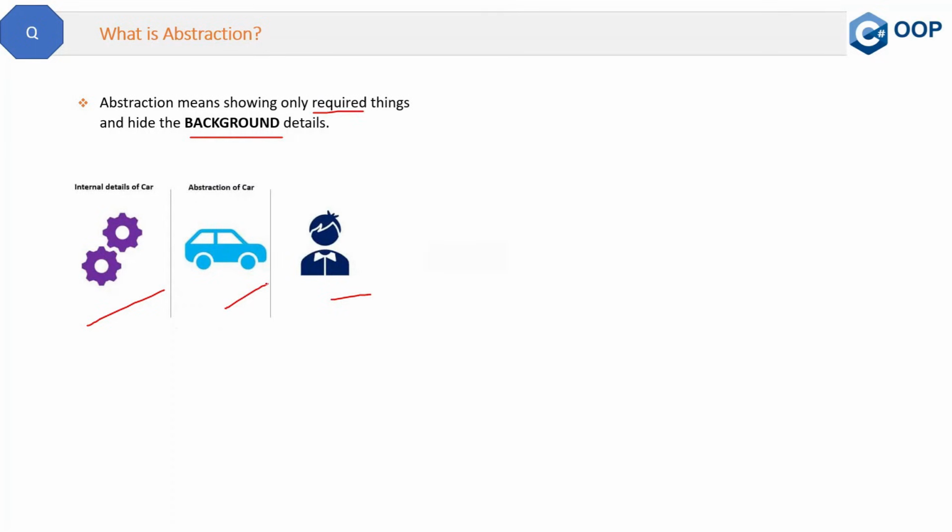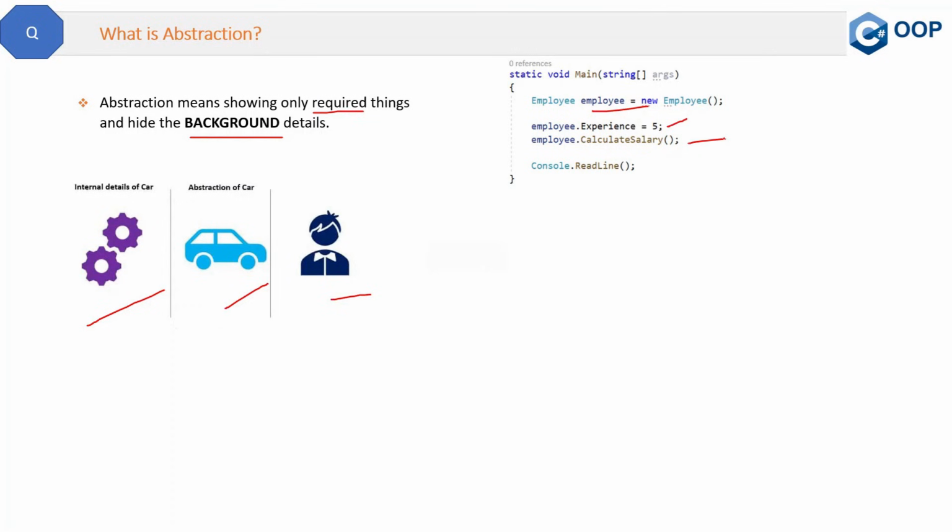So let me show you some code example also. Here you can see a client code inside the main method. Here we are creating the object of the employee class, and then we are setting the property experience, and then we are calling the calculate salary method.